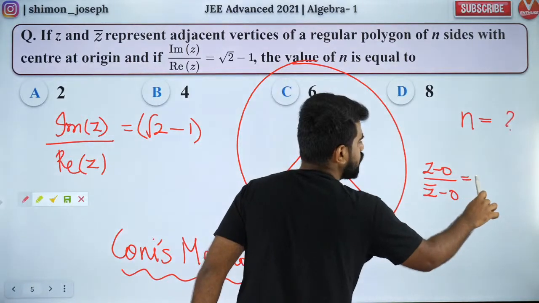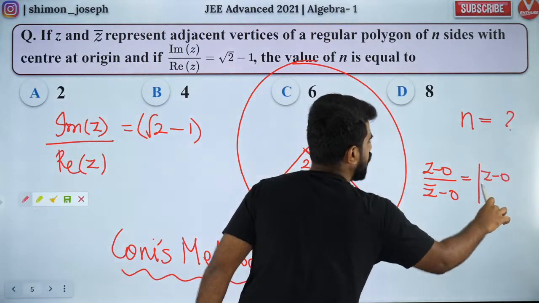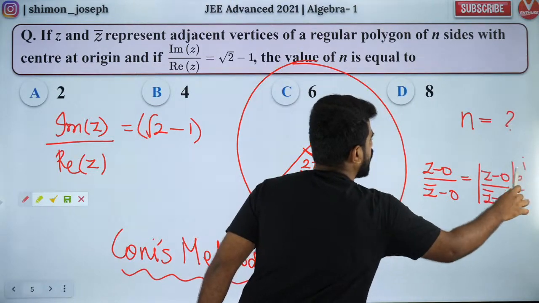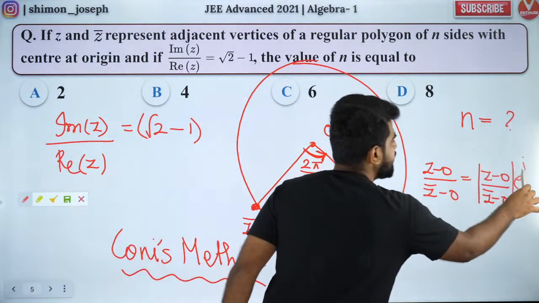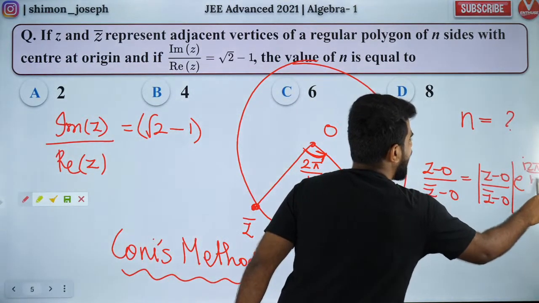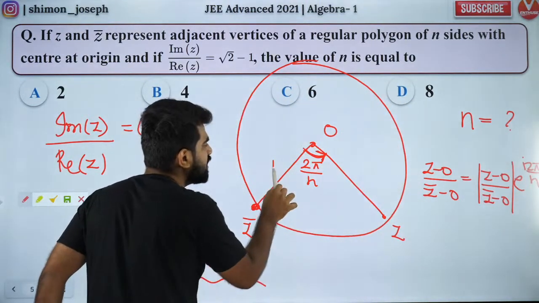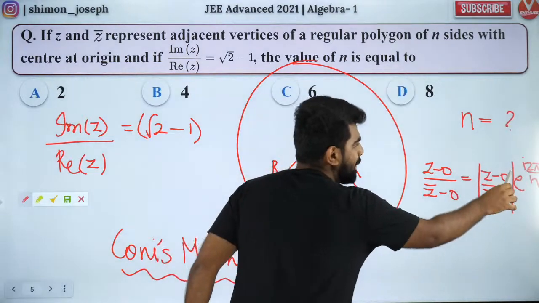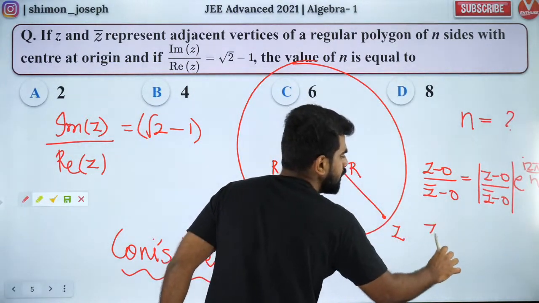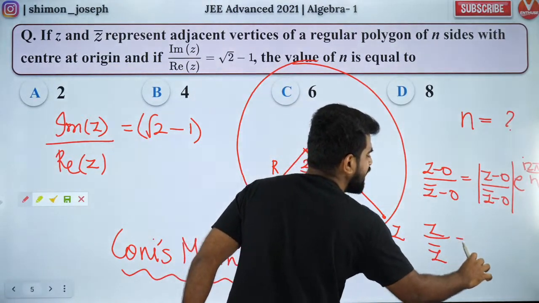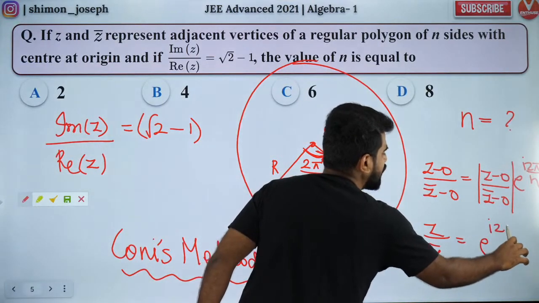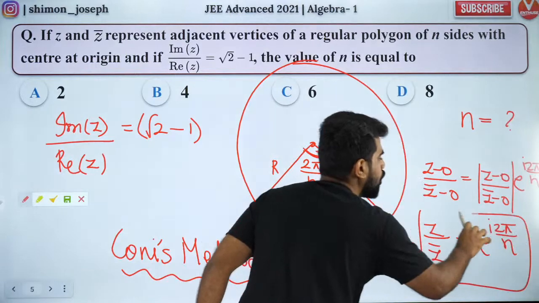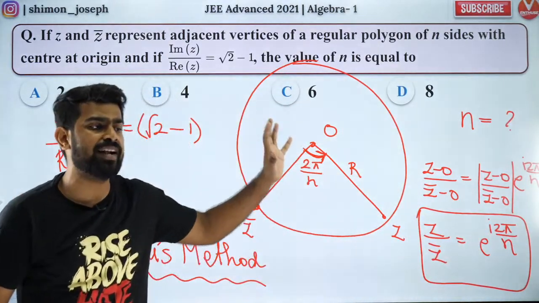That is equal to modulus of z minus 0 by z bar minus 0 into e to the power iota of this angle, which is 2 pi by n. So did you all like it? Now people, this is the radius of the circle. This is also the radius of the circle. That means the magnitudes of both of them are the same. So I will get z by z bar is equal to e to the power iota 2 pi by n. This is the result I get from Coney's formula. Did you guys understand it?